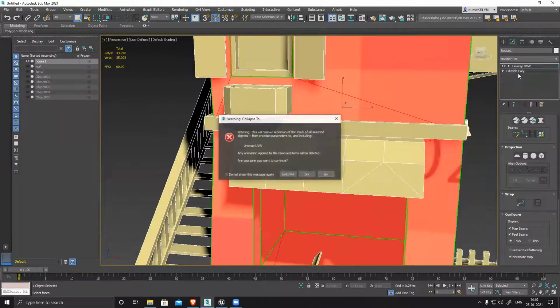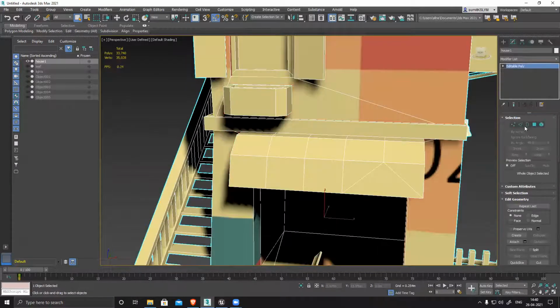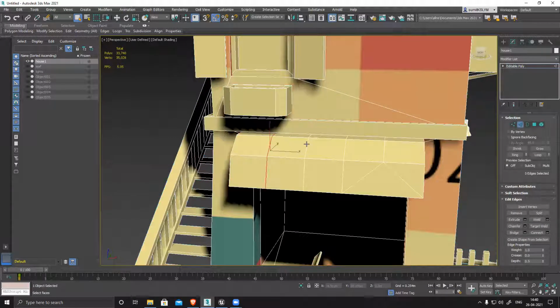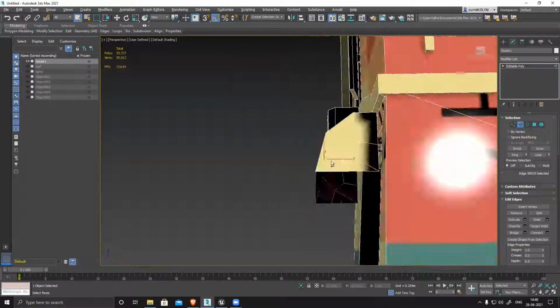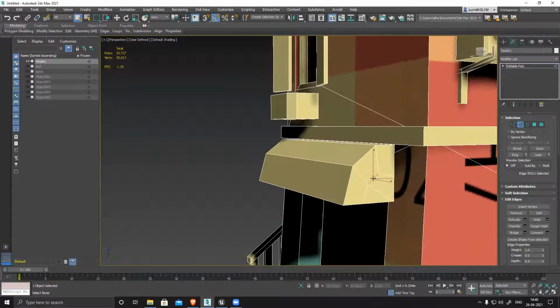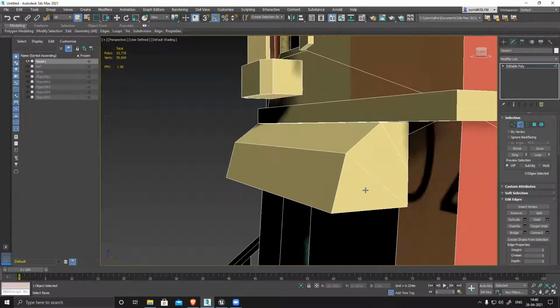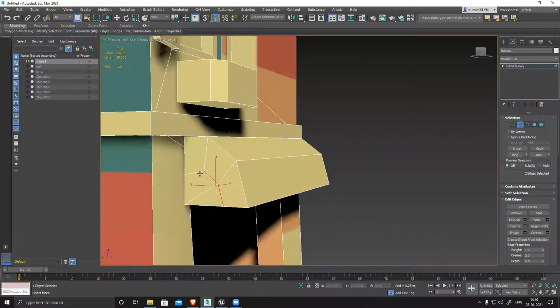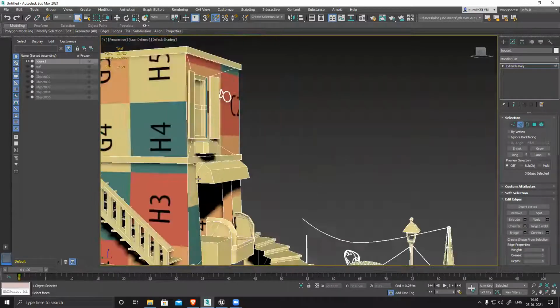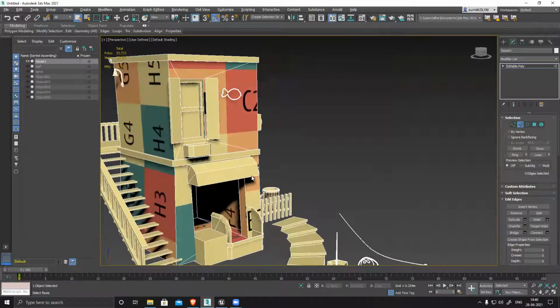Anyways, I'm going to fix this. All these things are not playing any role in my model, so delete them. Anything which is unwanted, not required, I will delete. Like this. So fix everything.